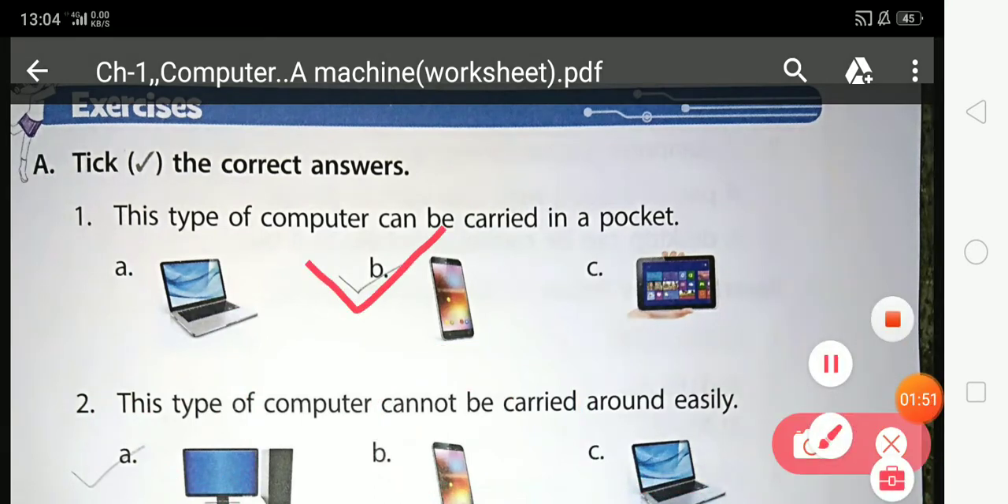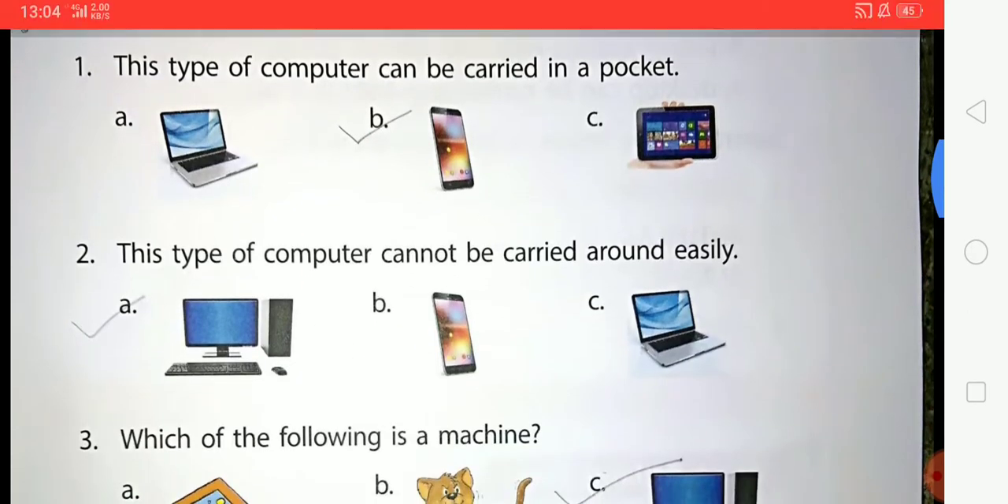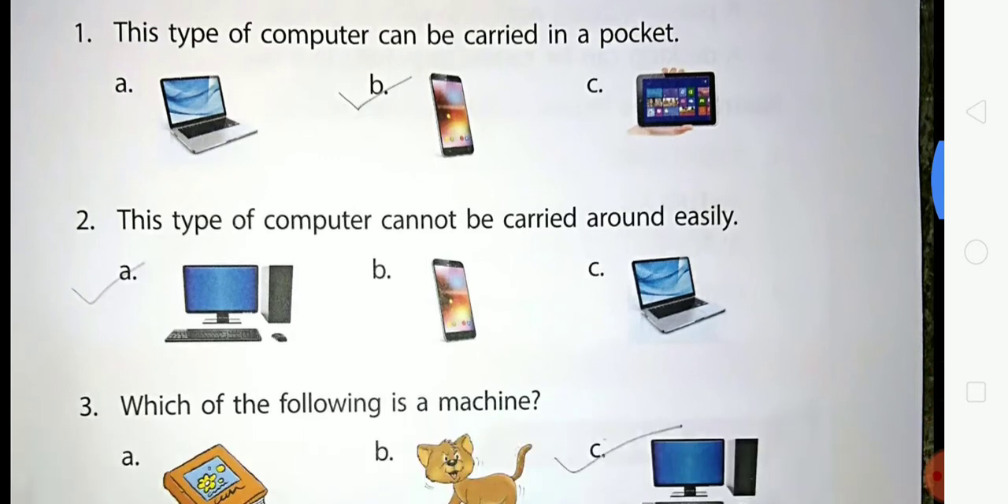Option B, smartphone. I think you know very well what a smartphone is, and nowadays everyone uses a smartphone. So a smartphone you can carry in your pocket anywhere, in every place. So students, come on, second.